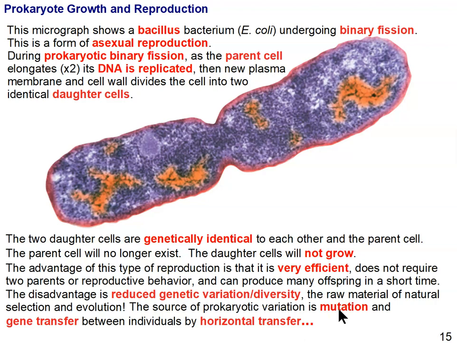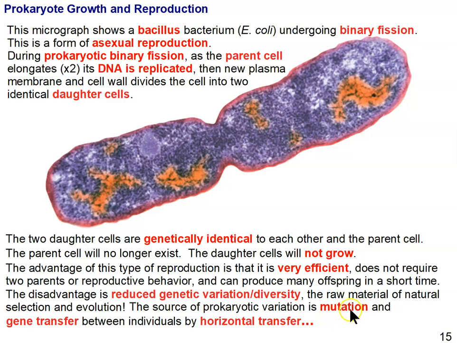So because they reproduce so often, there's a greater chance in a shorter period of time of mutation, and that will introduce variation and diversity into a colony or a population's gene pool, as we say, and that then will be acted on by natural selection. So my point is that bacteria, even though they reproduce by binary fission, which is an asexual process, they still can evolve very quickly. And that's a problem for us, because they can evolve to make us sick, and they can continue to evolve to make us sick.